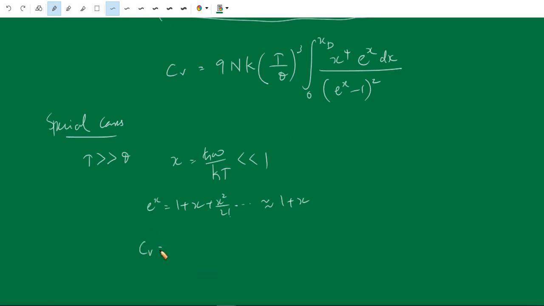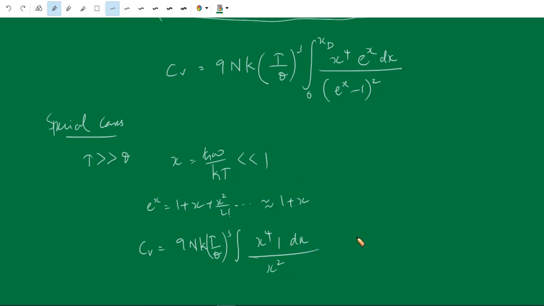Therefore Cv is equal to 9Nk, T by theta whole cube, integral x⁴ e^x dx divided by (e^x minus 1) squared. Here e^x in the numerator can be written as 1. In the denominator, e^x is approximately 1 plus x, not just 1, so we cannot use 1 here, because 1 minus 1 is 0. So we use 1 plus x; 1 plus x minus 1 is x. So the denominator is x squared.